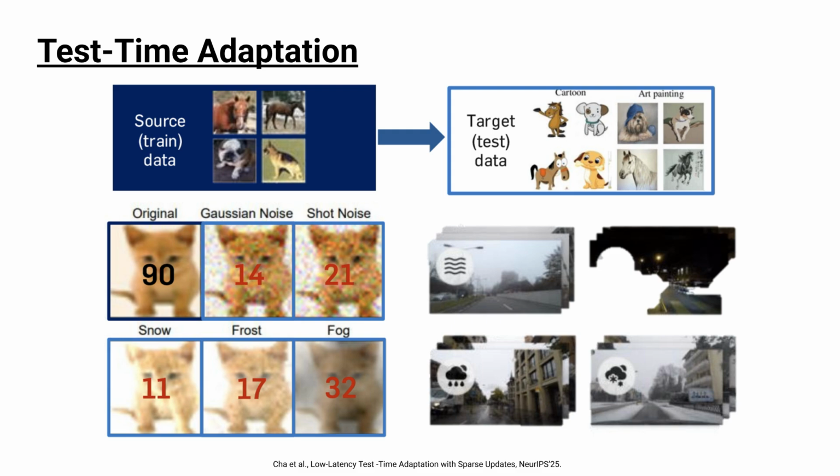In many real-world applications, models are trained on one distribution, called the source domain, but are deployed in a different distribution, called the target domain. For example, a model trained on clean images may be tested on images with noise, blur, fog, or lighting changes. This mismatch between training and testing data is called distribution shift, and it can significantly degrade model performance. Test time adaptation addresses this problem by allowing the model to adapt itself using unlabeled target data during inference. The key advantage is that no source data or target labels are required during deployment.